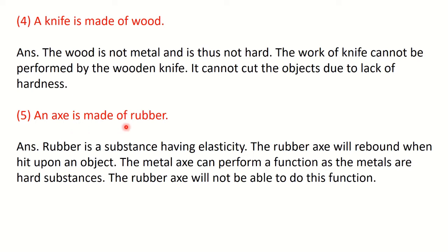Next, an axe is made up of rubber. You know the work of an axe. We use an axe especially to cut trees. And rubber is a substance which has the property of elasticity. So the rubber axe will rebound when we hit it on the object. The metal axe can perform the function well because metals are hard substances and we can use them to cut. So the rubber axe will not be able to do this work.